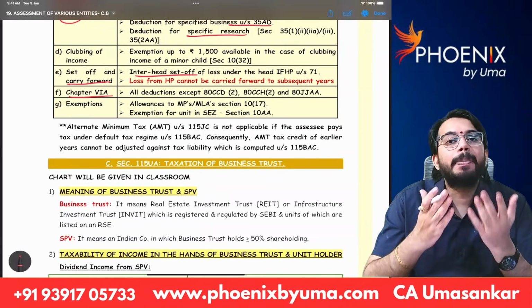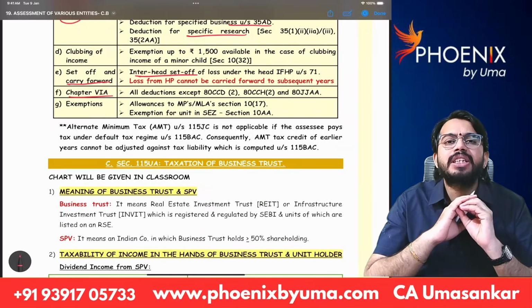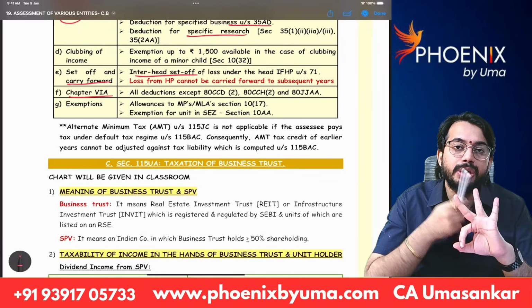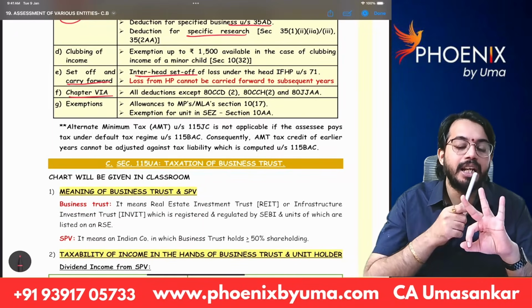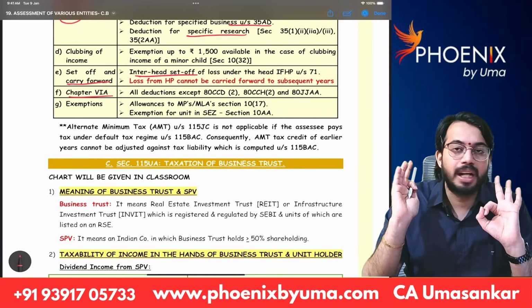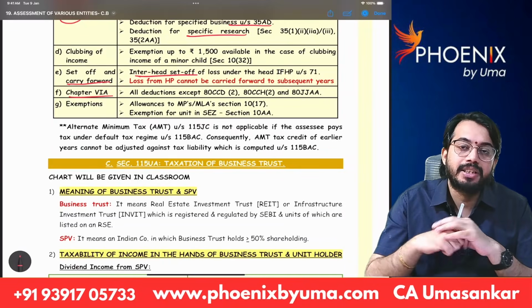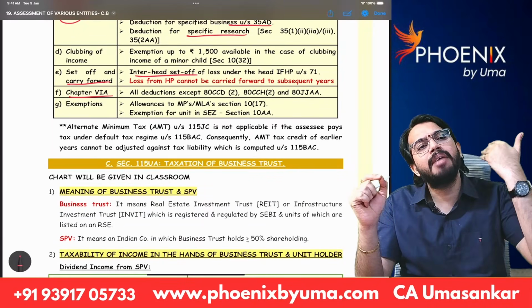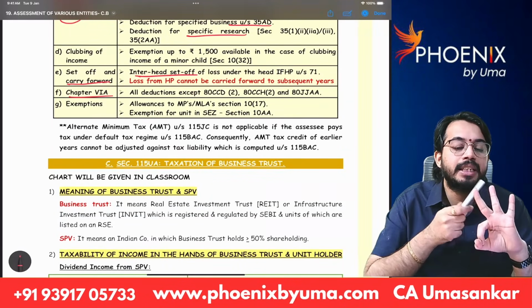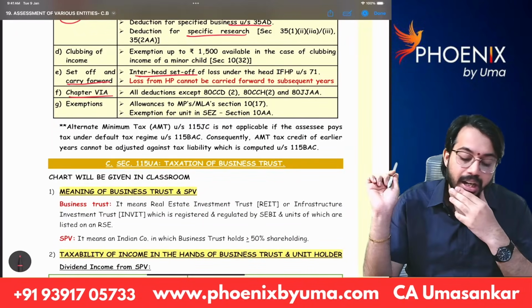Chapter 6A deductions. Under optional tax rates, all Chapter 6A deductions are available. Under default tax rates, Chapter 6A deductions are not available except 3 sections: 80CCD2, 80CCH2, 80JJAA. For these 3 sections, deduction is available both under default tax rates as well as under optional tax rates. Remaining Chapter 6A deductions are not available under default tax rates. So simply, under optional tax rates, claim all Chapter 6A deductions. Under default tax rates, only 3 deductions are available.